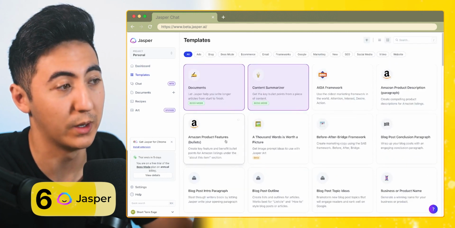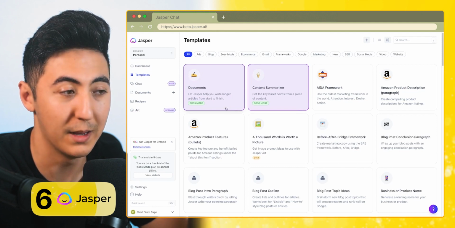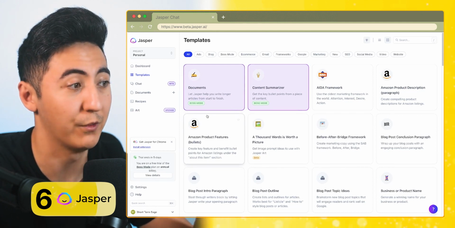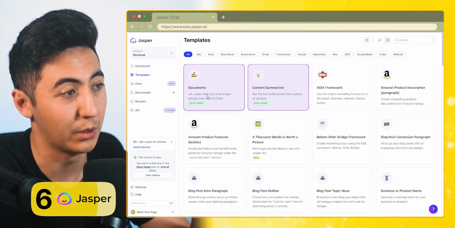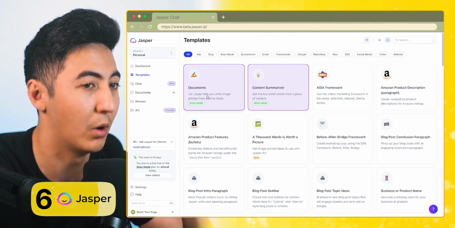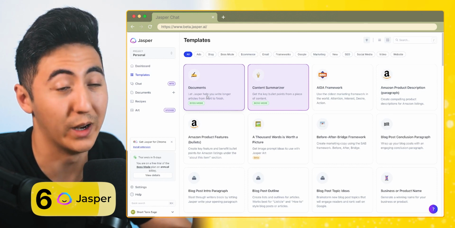Just looking at Jasper for what it is, I think that it has a lot of flexibility for what you can do with it. The Jasper commands, the things that you can do with Jasper. I know that this is an older tool that's been around for much longer than a lot of the other tools out there. Very robust. Maybe if you are just starting off, there's definitely some other tools on this list that I think may be able to help you a little bit more if you need help with the whole creative process and finding out what is the best blog writing tool for you.